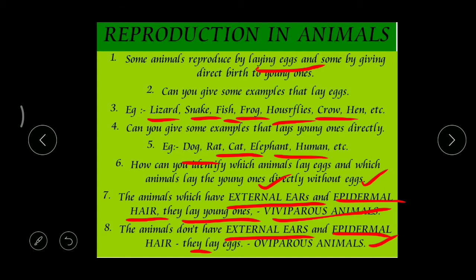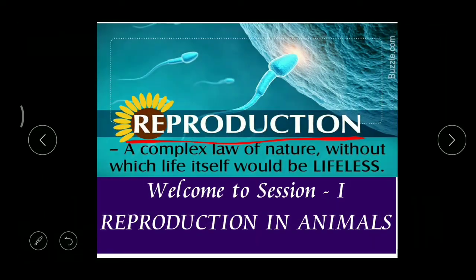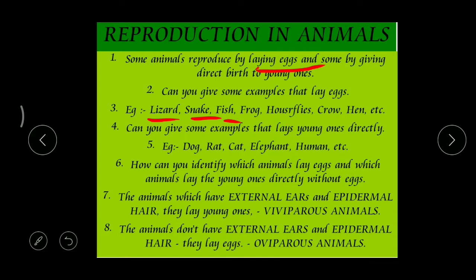Got it? So what are they? Oviparous and viviparous animals. Oviparous means egg-laying animals, while animals which give direct birth to their young ones are called viviparous. Got it, children?